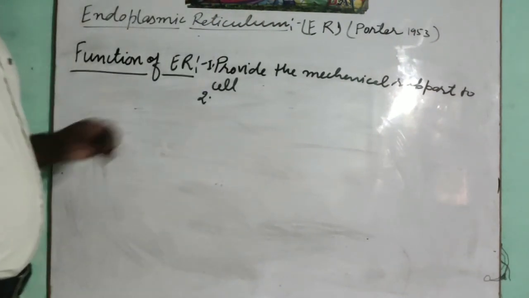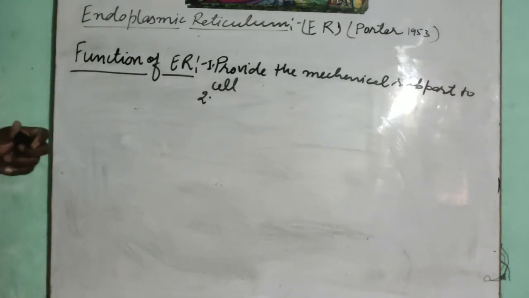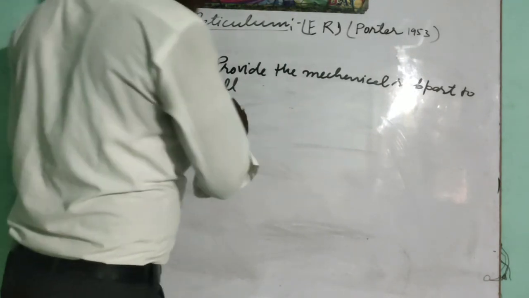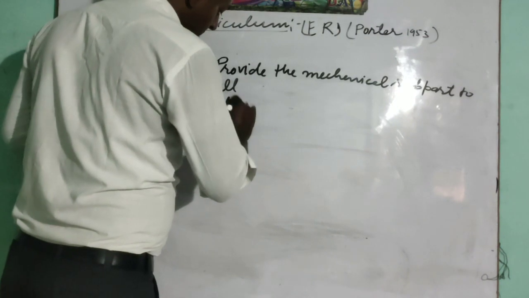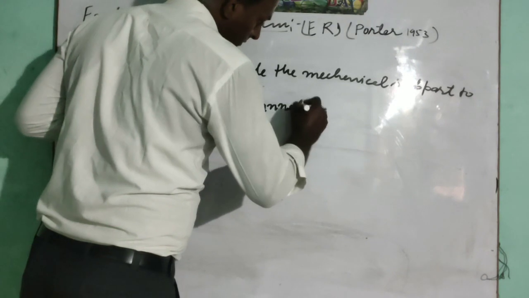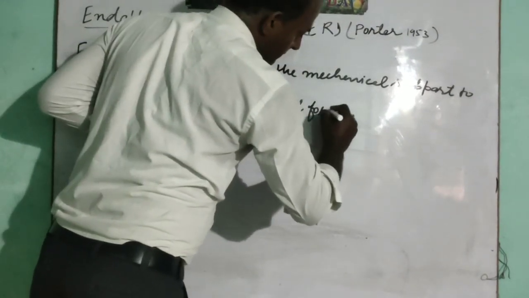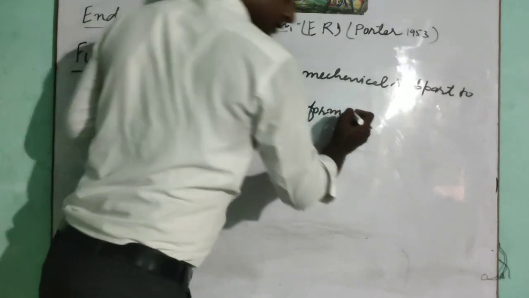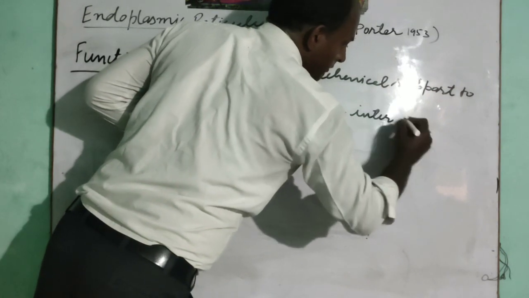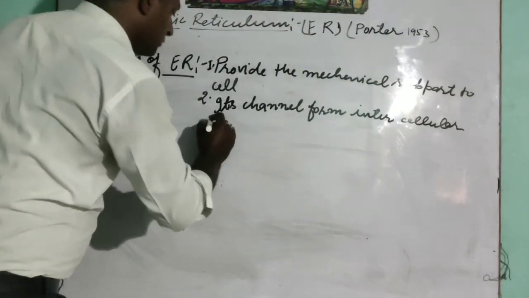Second one, as we know that it is helpful in the formation of protein and lipids, we can write here: its channels form the intracellular transport system. Its channels form the intracellular transport channel.